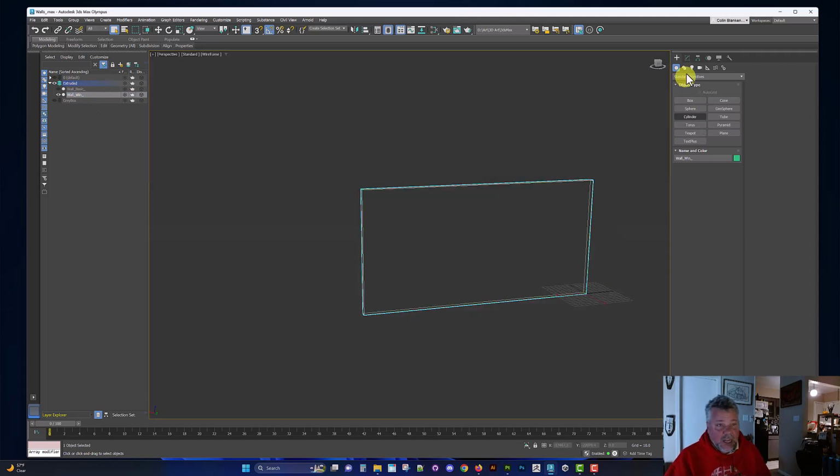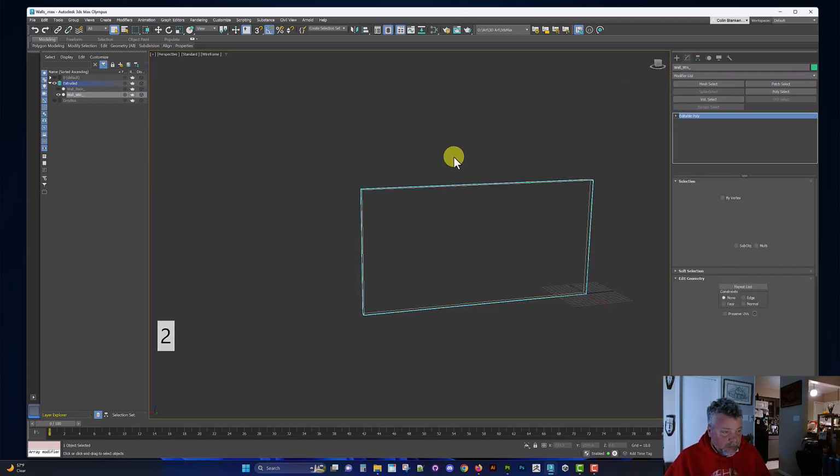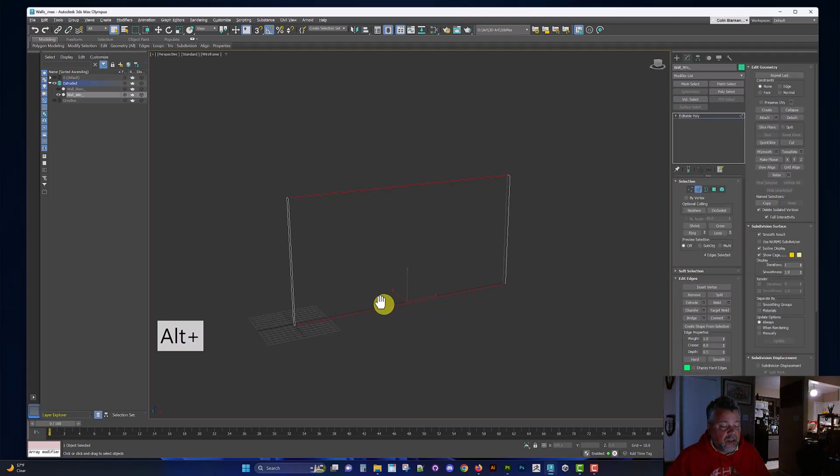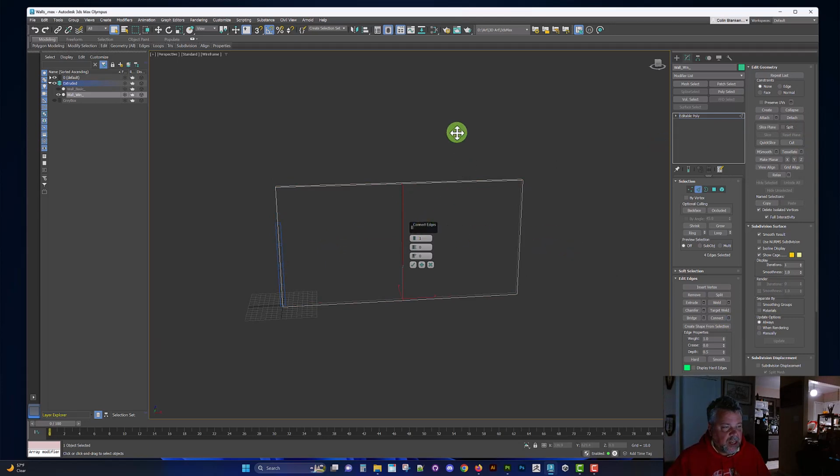Now, we have UVs on here. It's a duplicate of the wall we built previous. So what I'm going to do is make cuts so I don't actually mess those up. We'll start off, we want to get a reference, make sure we get the right height. And let's put it right in the center. The easiest way to do this is a connect. We can do one connect to make it easier than chamfer it, or we can do two connects here and get about the width we want.